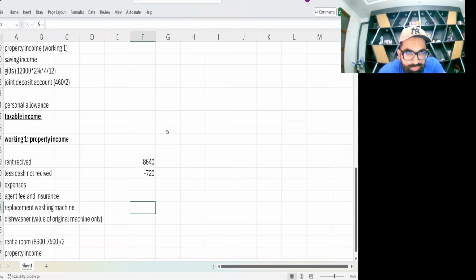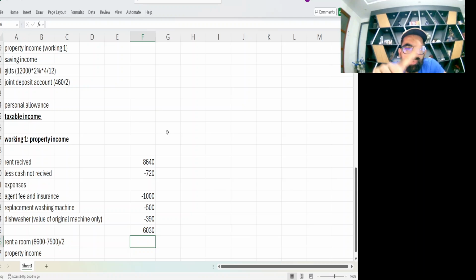Now how many expenses were allowed? Agent fee and insurance are allowed, so it's going to be 1000. Then the replacement washing machine is fully allowed because there was no improvement. But for the dishwasher, only 390 was allowed. First, let's calculate this. 6030.